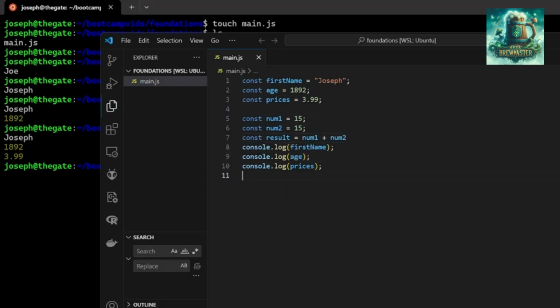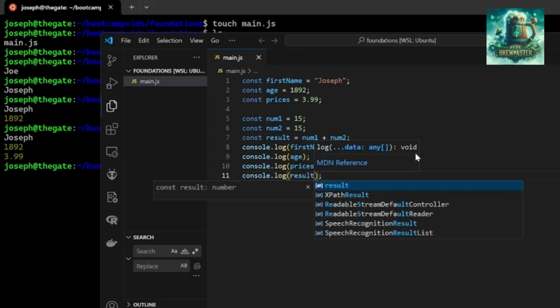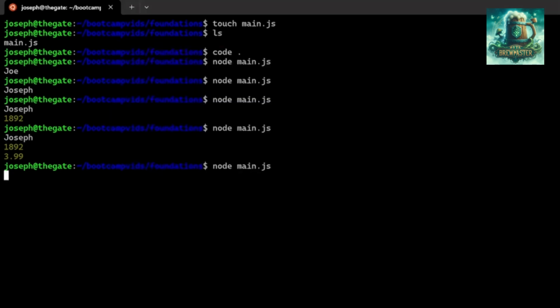So now, what do you think will happen? Will it try to smash them together, like 1, 5, 1, 5? Will it actually be 30? Can we actually add these things together? Well, that's the cool thing. We can indeed. So we can go console.log result. We can save that and run it one more time, and there is the result.